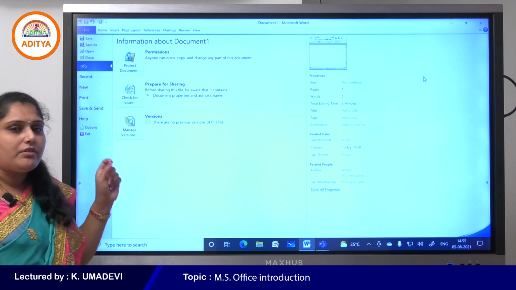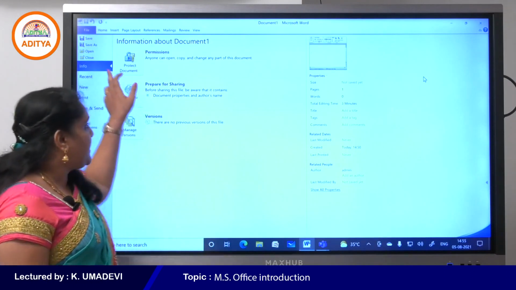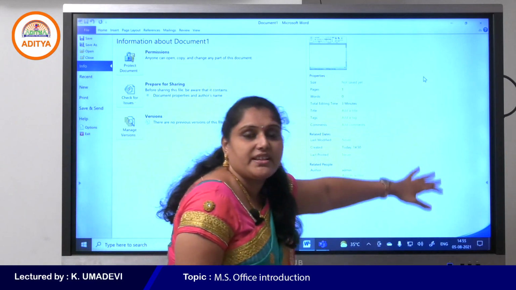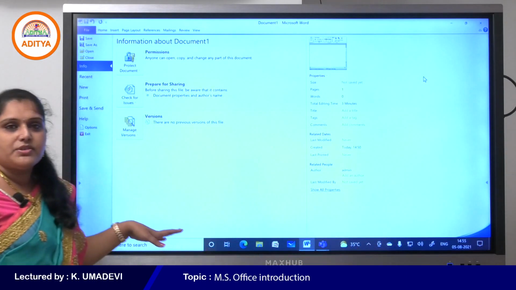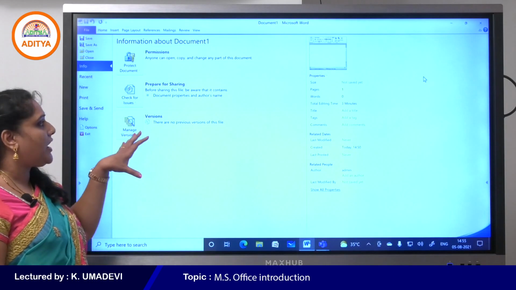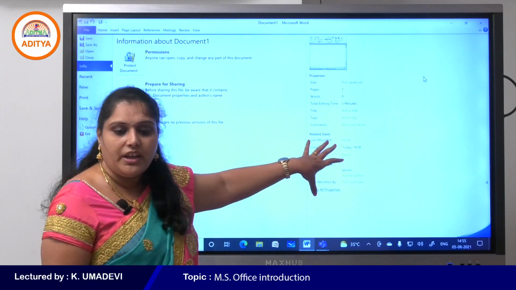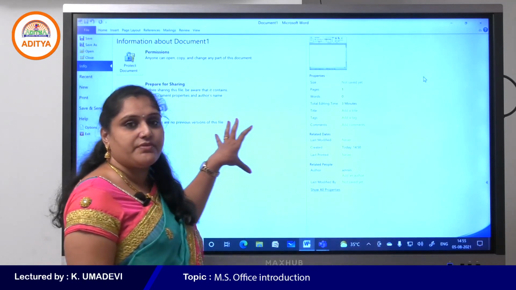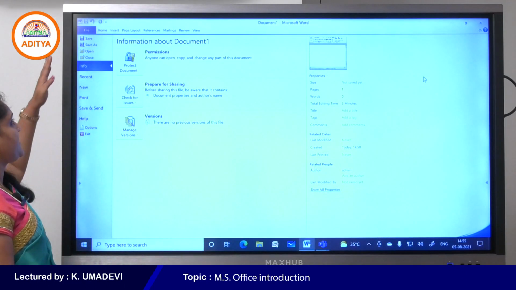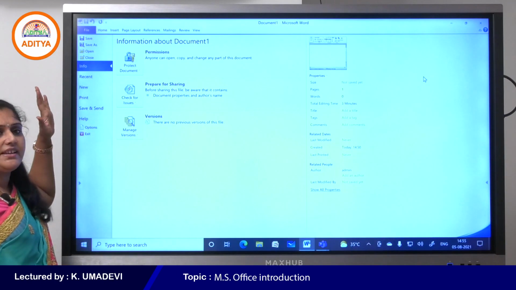You can click on the File tab to check the backstage view. So what is backstage view? Backstage view contains all the opened and saved documents. The File tab contains save, save as, open, close, info, recent, new, etc.